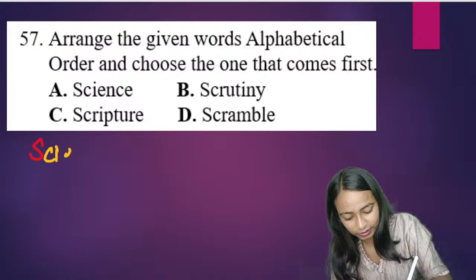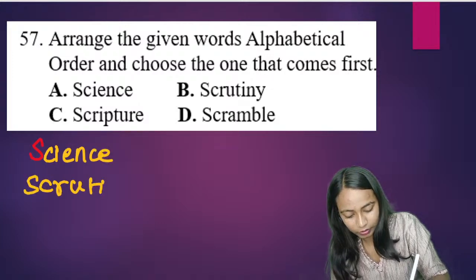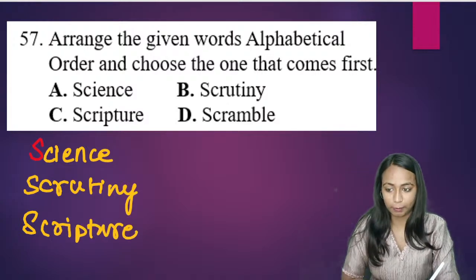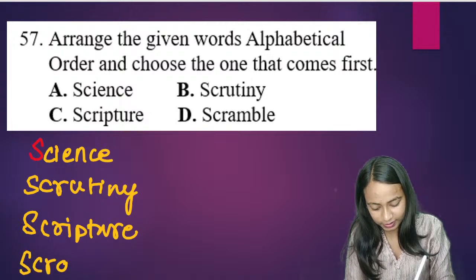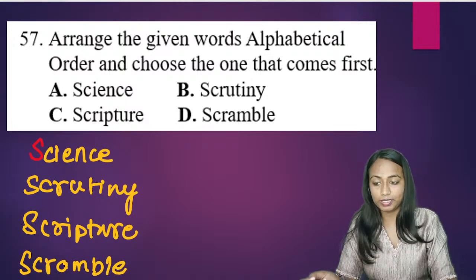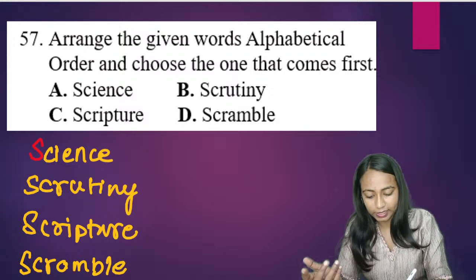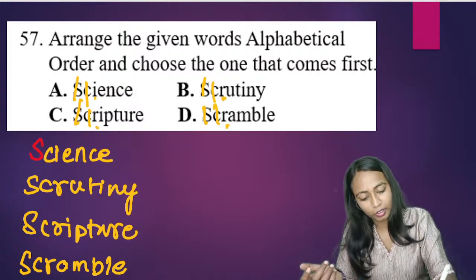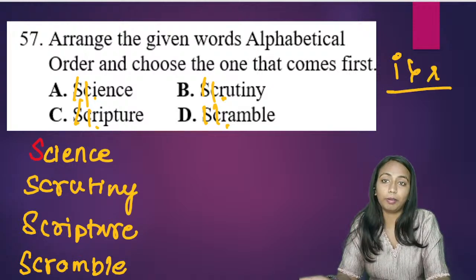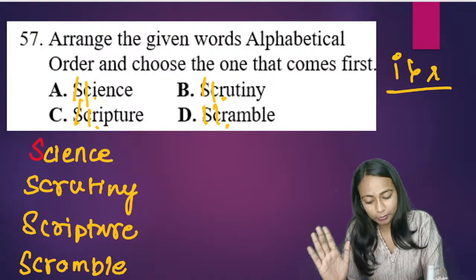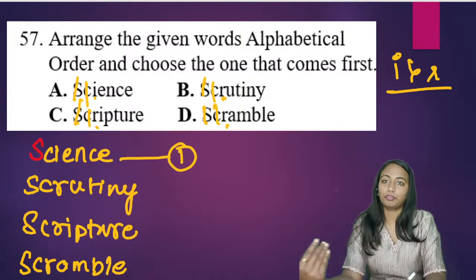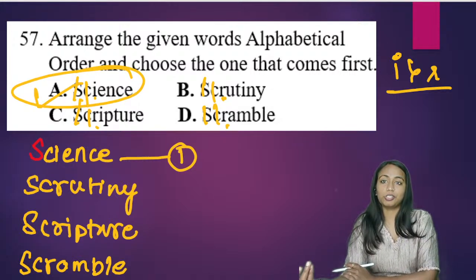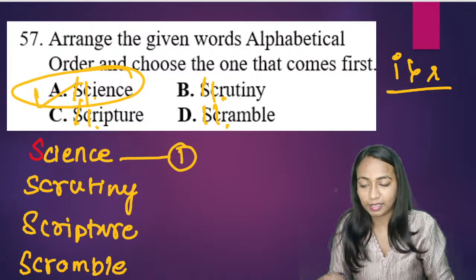We'll start with science. Okay, then we have scrutiny. Then we have scripture. Okay, what do we have next? Next we have is scripture. इसके बाद next हमारे पास क्या present है? Next after this we have scramble. Okay, science, scrutiny, scripture and scramble. If you see, S and C are common in all of them, so we will cross them out here. Next after this we have I, R, R, R. So definitely we all know I comes before R in alphabetical order. आल्फाबेटिकल ऑर्डर में सबसे पहले क्या आता है? In the alphabetical order, I comes first. Word science will be first, and we had to tell for the first one only. हमको यही बताना था कि first word कौन सा था. So what will be the right answer for the question? The correct one we will be having for the question is option A. Right answer क्या होगा? Option A, science, is the correct answer.